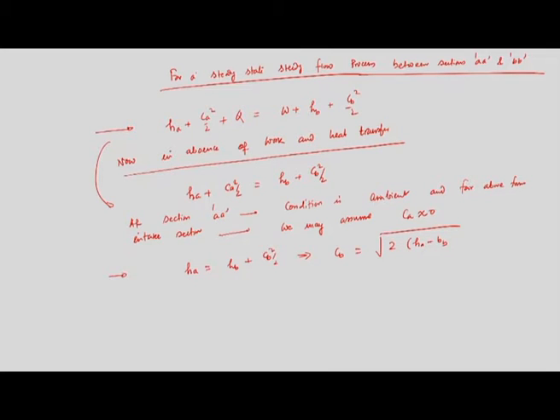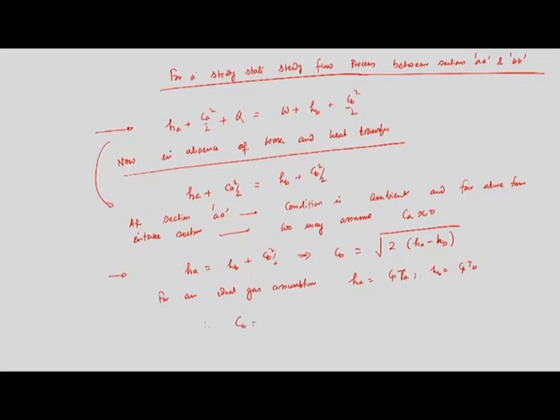For an ideal gas assumption, because we assume it is only air, I can write HA as Cp into TA, and HB is equal to Cp into TB.